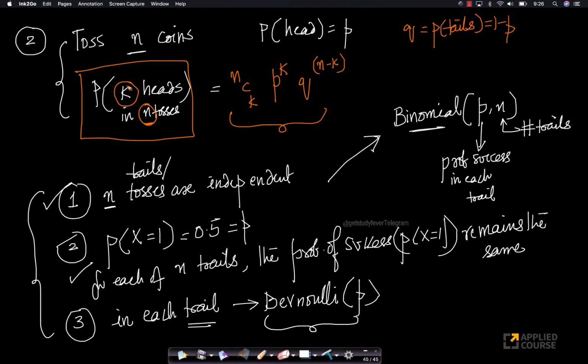What is the probability that I get K heads out of n tosses, which is the same as asking, in a given Bernoulli random variable, if I have n trials, where one experiment has n repetitions of the same thing, of these n trials, how many times will I get K successes? Same question, and the result is the same. From n coins, I can choose K coins in n choose K ways. For these K coins, I have to get a head, and for the n minus K coins, I have to get a tail. So this is your probability.